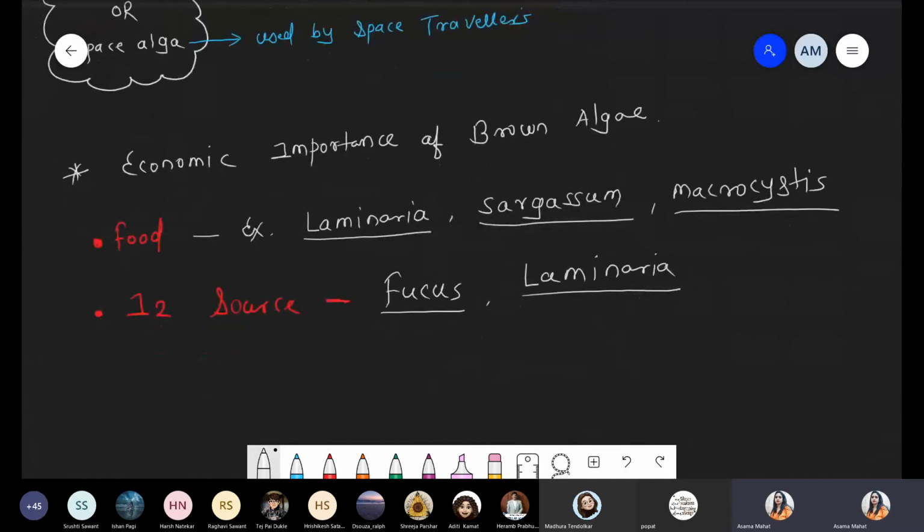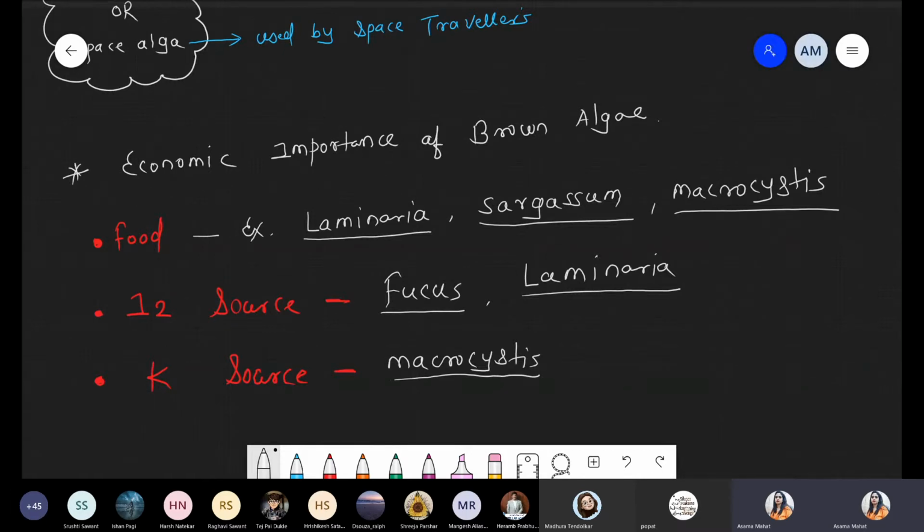Now the third example, source of potassium. In the case of potassium source, the example is Macrocystis. So we have to remember just four to five examples, only as many as have appeared in previous exam options, because these examples show repetition.